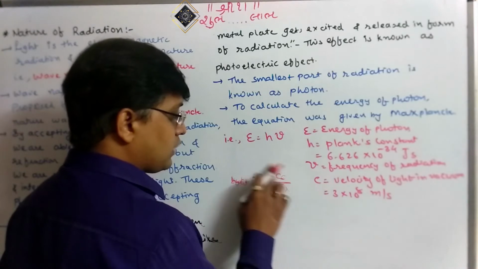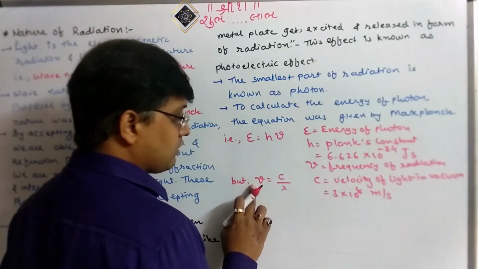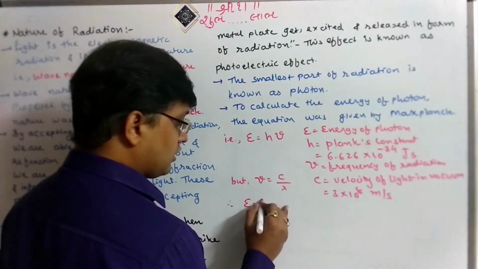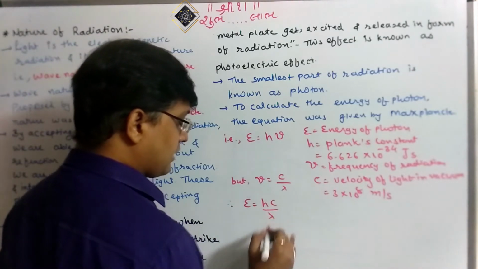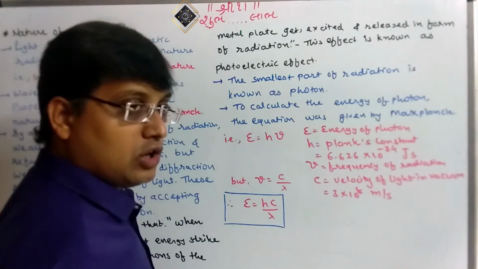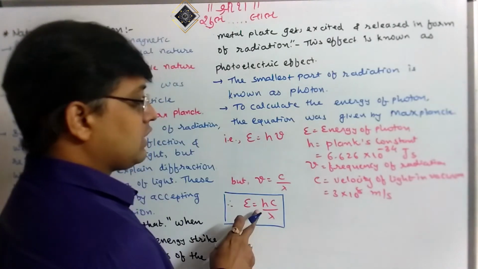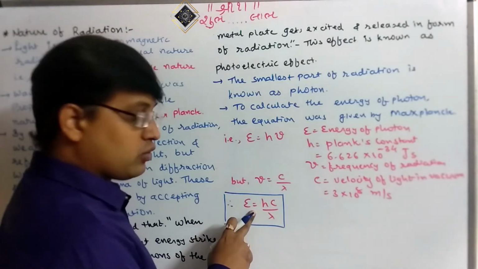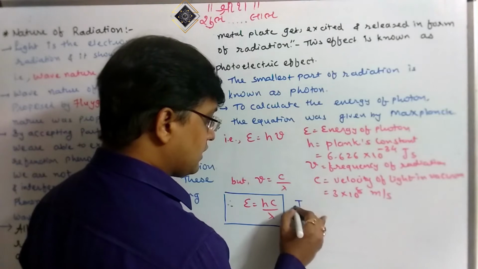Substitute the value of frequency, that is mu equal to c upon lambda, in this equation. Therefore E is equal to hc upon lambda. This is the equation to calculate the energy of the photon. When we use this equation to calculate the energy of a photon, the unit of that energy is joule per photon.